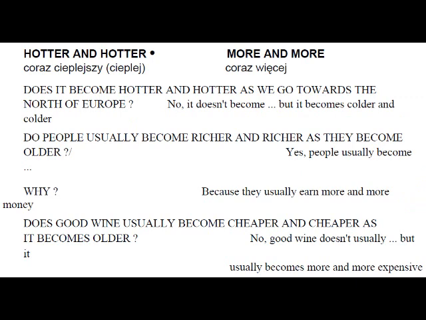Hotter and hotter, more and more. Does it become hotter and hotter as we go towards the north of Europe? No, it doesn't become hotter and hotter as we go towards the north of Europe, but it becomes colder and colder. Do people usually become richer and richer as they become older? Yes, people usually become richer and richer as they become older. Why? Because they usually earn more and more money.